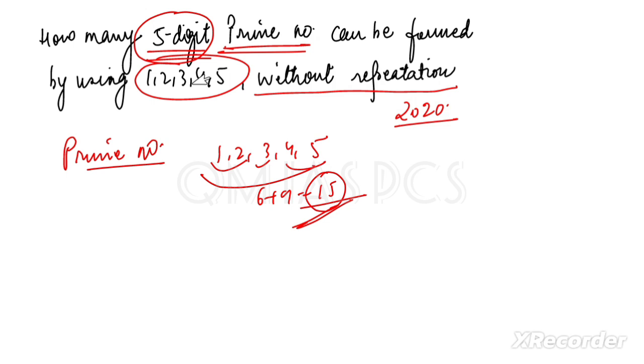Whatever number we form, that number consists of all these 5 digits, and if we add all 5 digits, we get the sum 15, and 15 is divisible by 3. That means whatever number we form, it is divisible by 3. So it can't be a prime number. Okay, the answer will be 0.